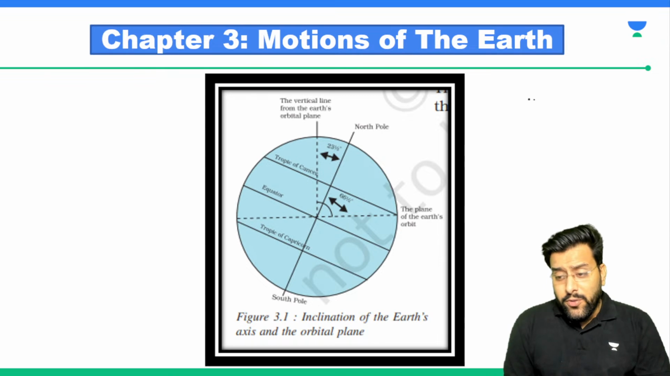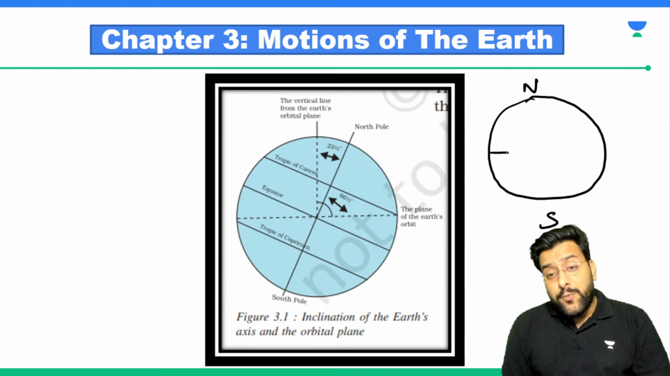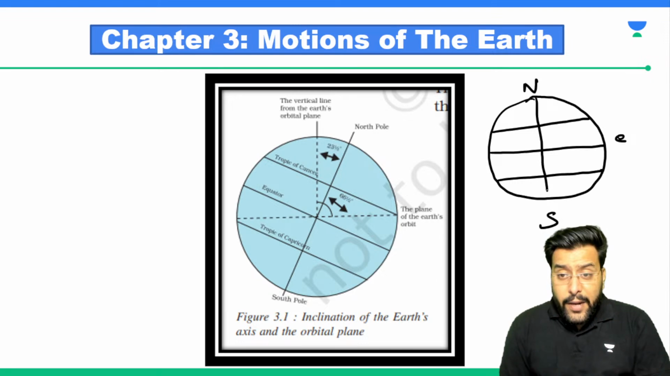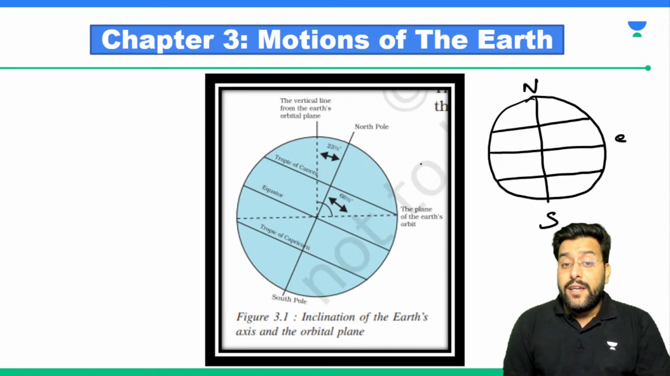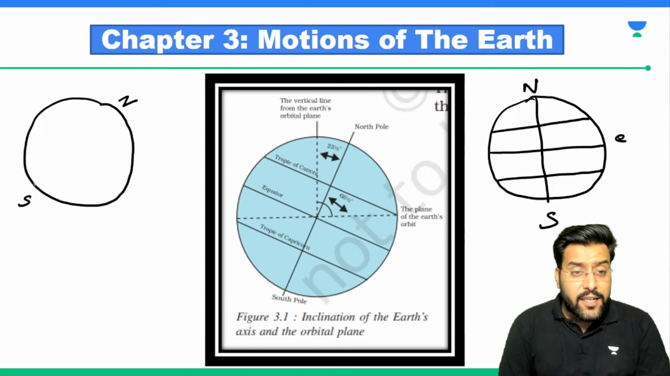You see, I told you that the earth is not stationed in an upright position. If the earth's position was upright, the earth would look something like this. This would be our equator. This could be our prime meridian. But sir, the earth is actually inclined like this. So our north pole is somewhere here, south pole is somewhere here. The earth is like this.